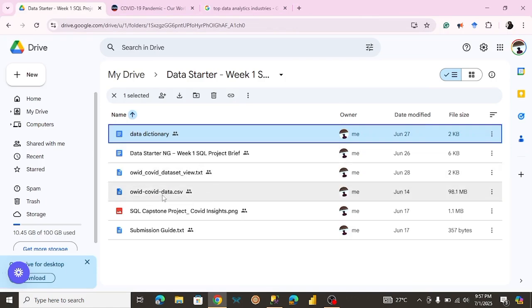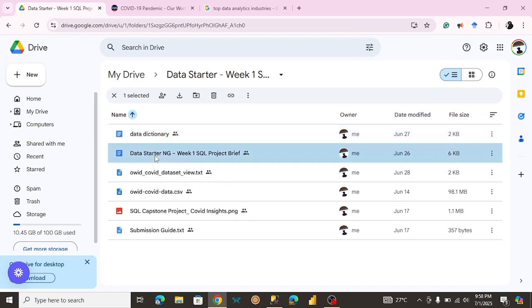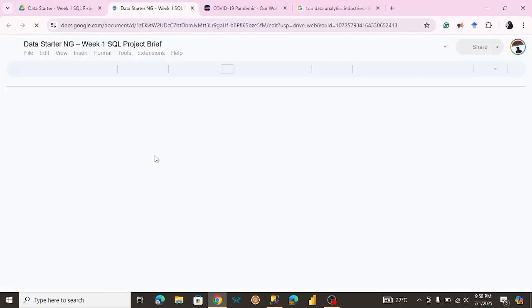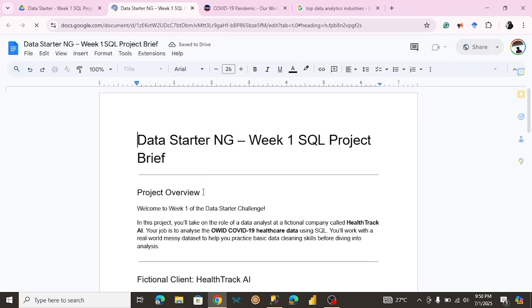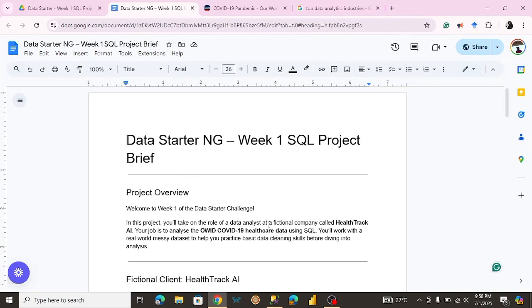Once you've gone through this, another thing I want you to go through in the resource folder is the brief. This is the most important one. This just basically shares everything you're going to be working on. So here's the brief. In this project, you take on the role of a data analyst. We're going to make things much more engaging and fun.